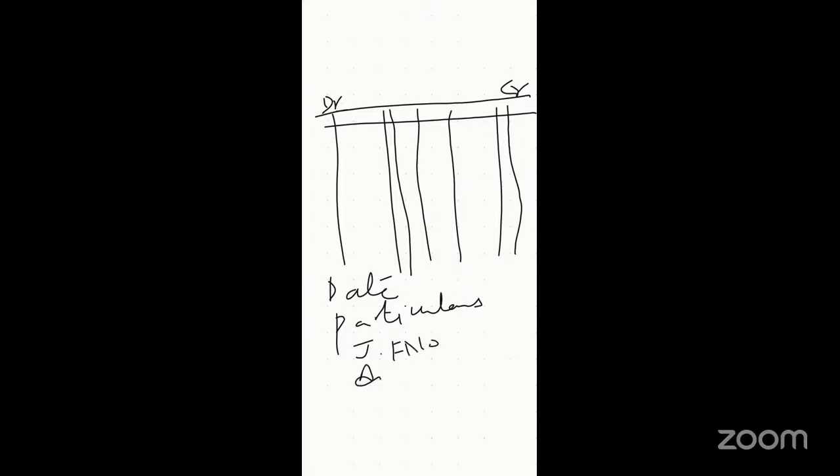Like this we write on the right hand side as well as the left hand side: date column, particulars column, JF number, amount in rupees. In this account we write only the transactions that are related to the particular person.